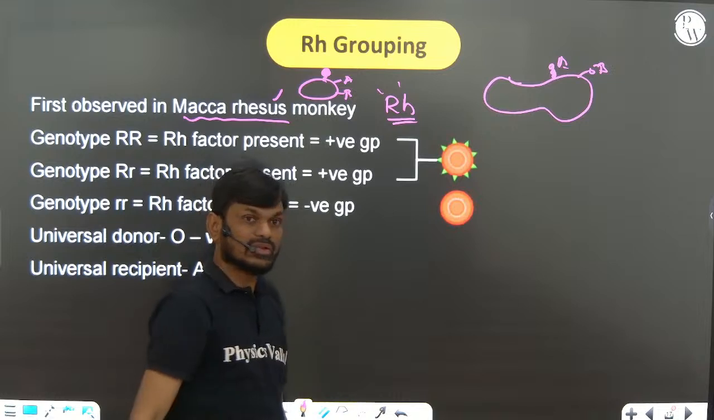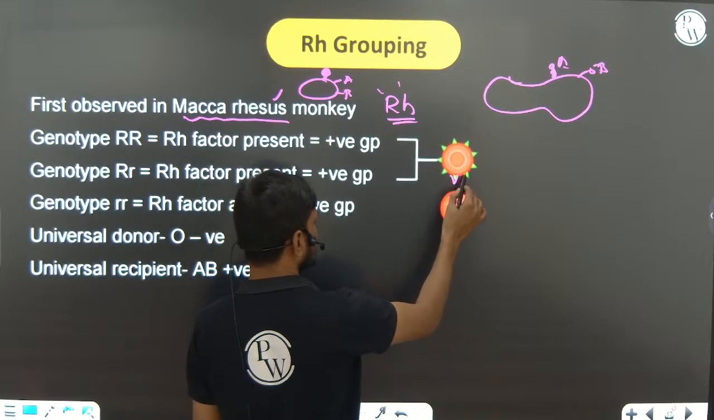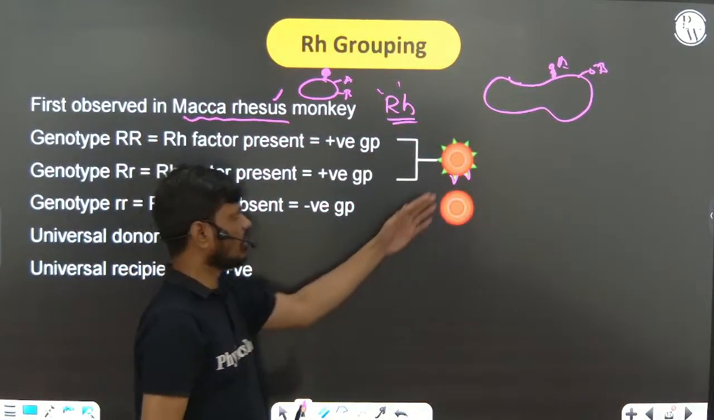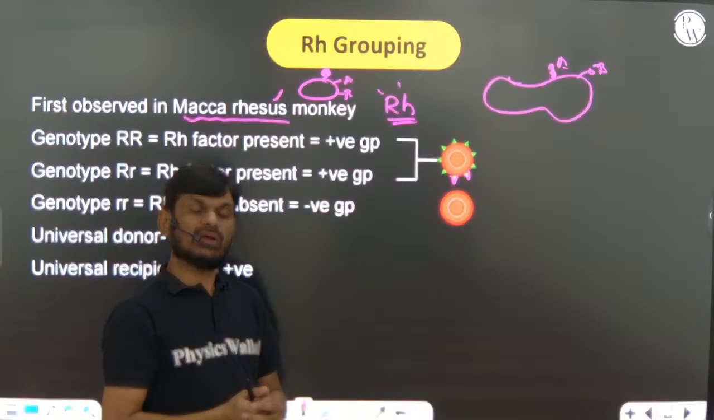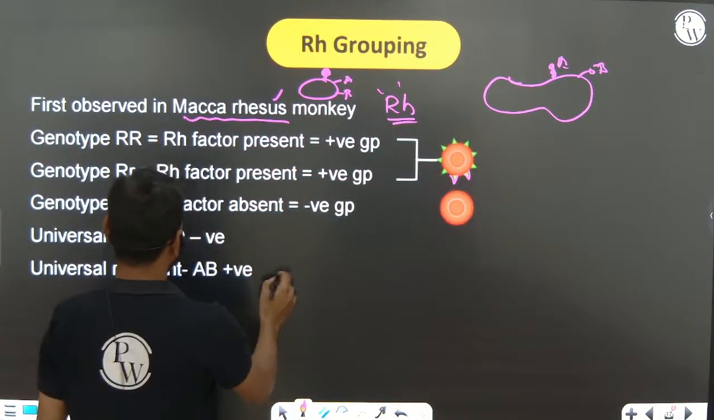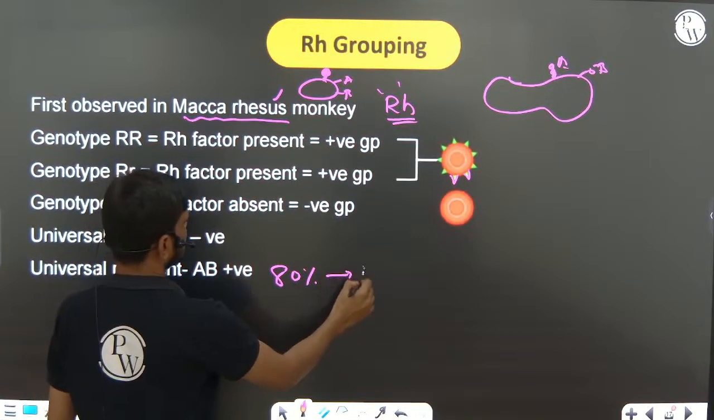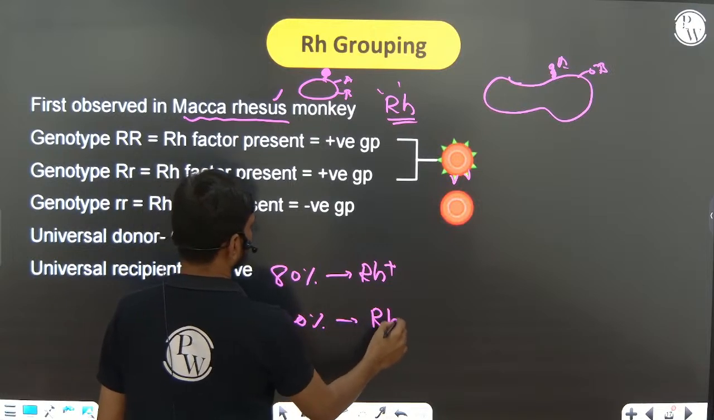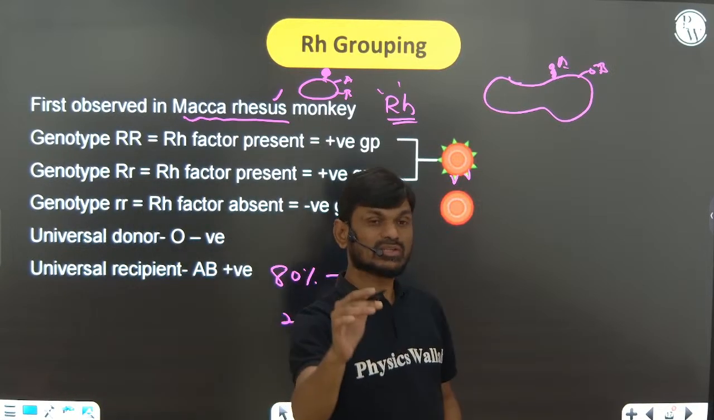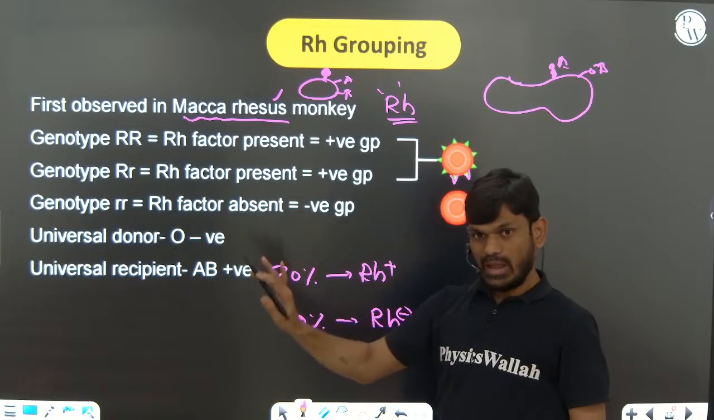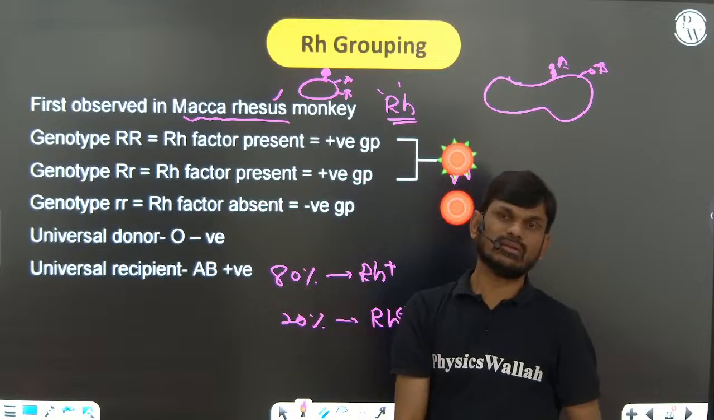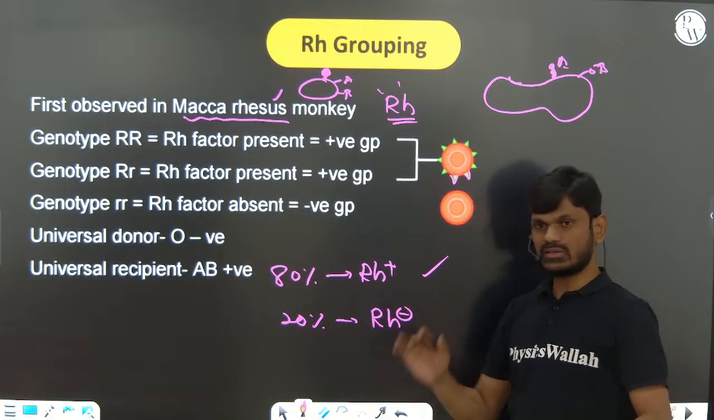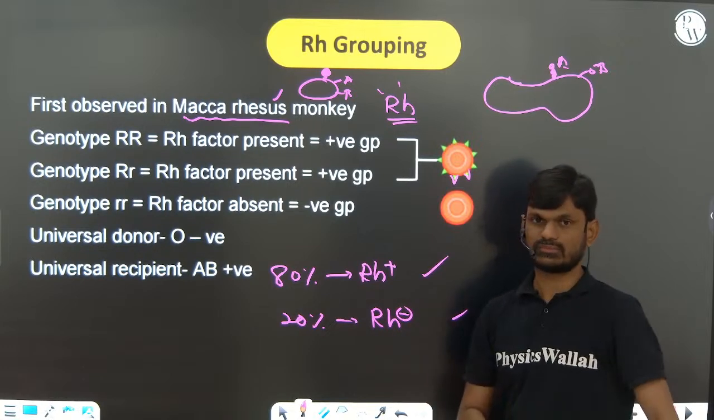If the RH antigen is present on RBC, that person is known as RH positive. If there is no RH antigen, the person is called an RH negative person. 80% of the population is RH positive, and only 20% of the population is RH negative. So any person with RH antigen on the RBC is positive. If there is no RH antigen on the RBC, the person is negative, right?